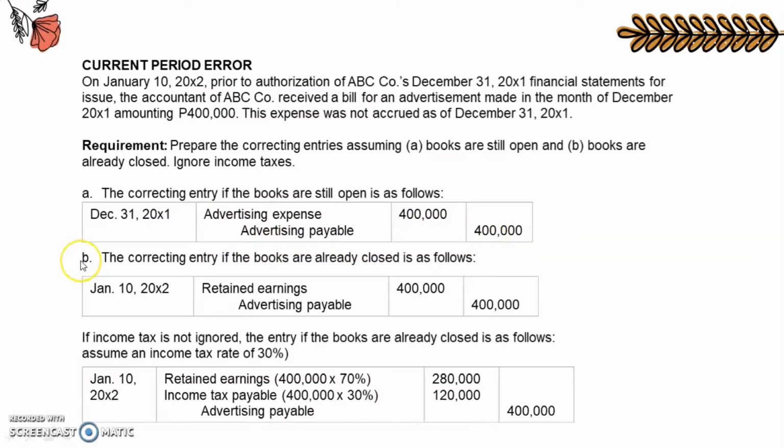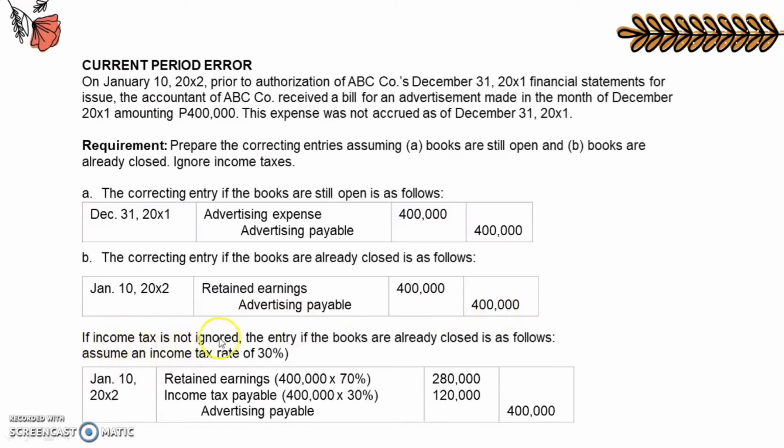So the next requirement is to assume that the books are already closed. So sinabi naman natin books are already closed, ibig sabihin nakapag-closing entries na. So hindi na natin pwedeng gamitin yung nominal accounts. Kaya ang gagamitin natin for correcting entries ay yung mga real accounts lang. So the entry would be January 10, 20X2, debit retained earnings 400,000, credit advertising payable 400,000.